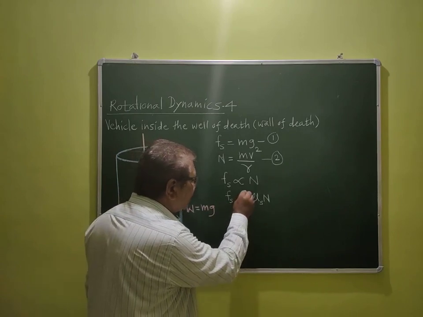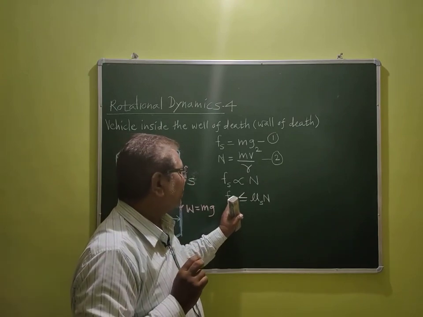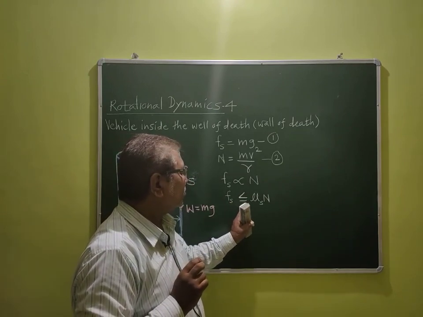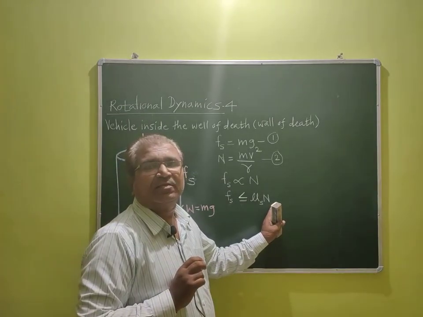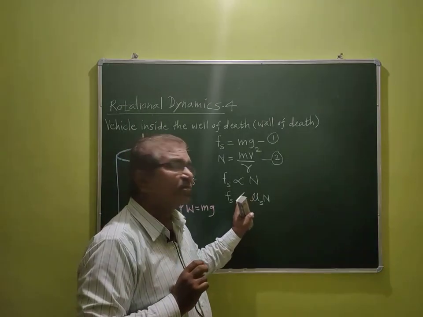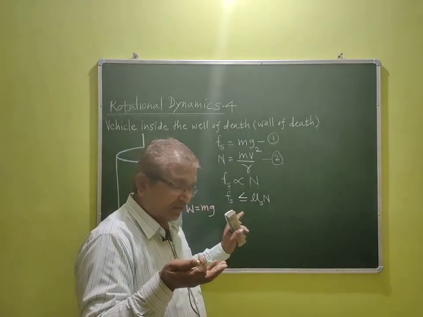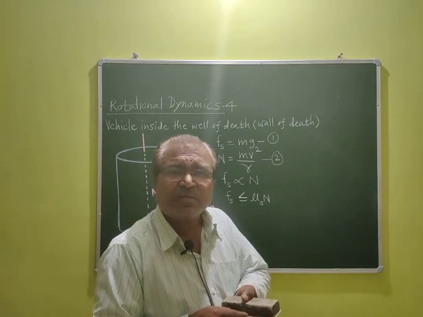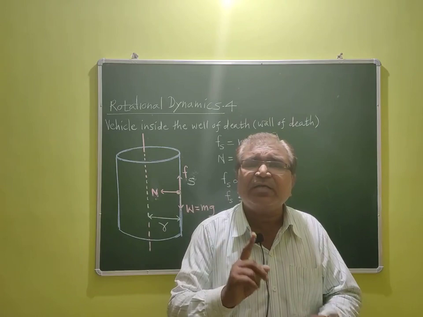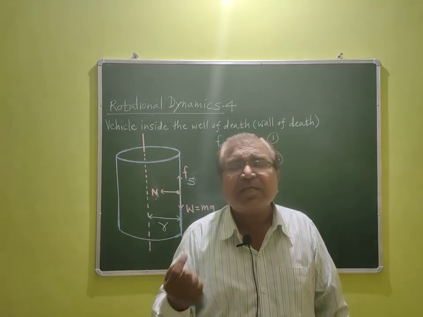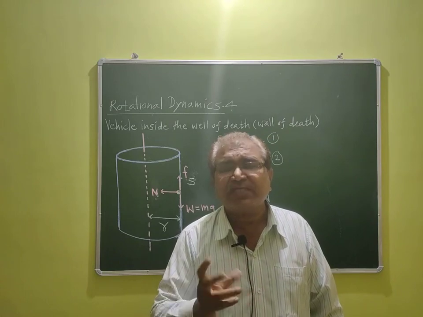So we write Fs less than or equal to mu s into N. What is the meaning of this sign? See here, if Fs is greater, friction is greater, and then the vehicle is not running inside the cylinder safely or satisfactorily.